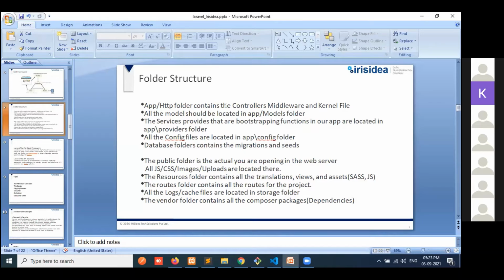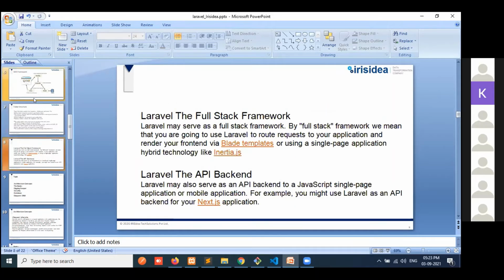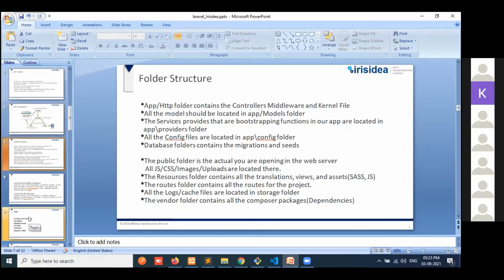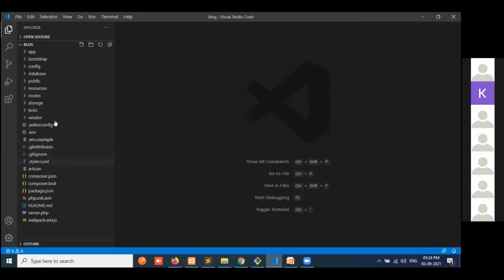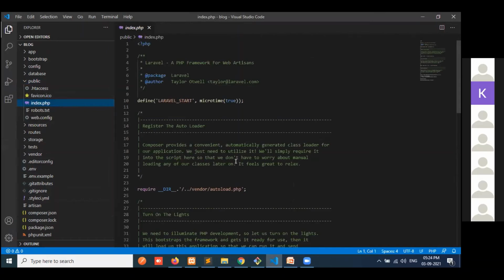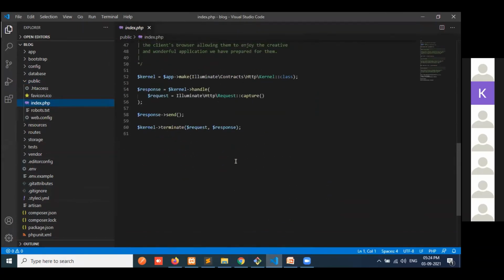And first I will tell you, ma'am, how it will load. The first entry point for all requests to a Laravel application is the public index.php file. So here it will load all the files.